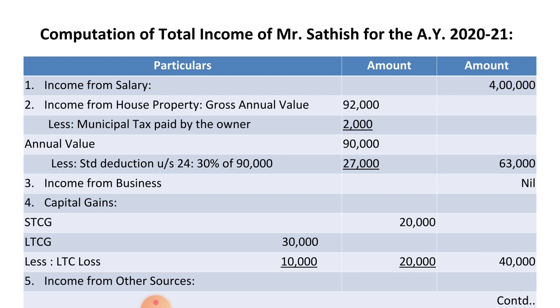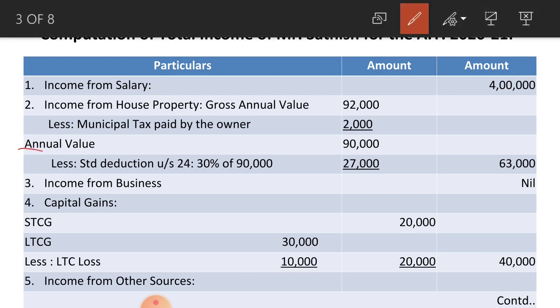See, you have to draw 3 columns, particulars and 2 amount columns. First one, income from salary, computed amount is given, so directly you can write in the outer column 4 lakhs. Next one, income from house property. In this problem, gross annual value is given, 92,000. From that you have to deduct municipal tax paid by the owner, not by the tenant. Here tax paid by Mr. Satish must be deducted, rupees 2,000. The balance is called the annual value. Annual value is rupees 90,000.